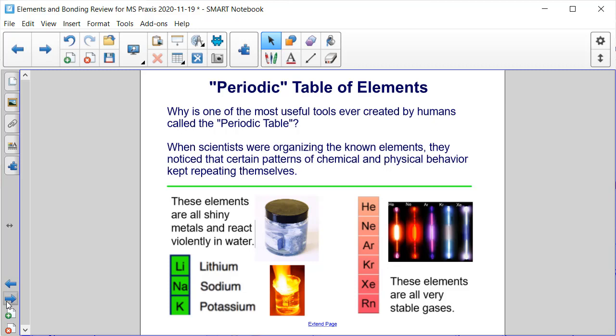In the very first column or group of the periodic table, we have these elements: lithium, sodium, and potassium. They're all in the same column, and they are all very shiny metals that violently react with water, as you can see in the image here. On the opposite end of the periodic table, in the very last column, are these gases: helium, neon, argon, krypton, xenon, and radon. They are all very stable gases, and they're used often in neon lighting, as you can see in the image.